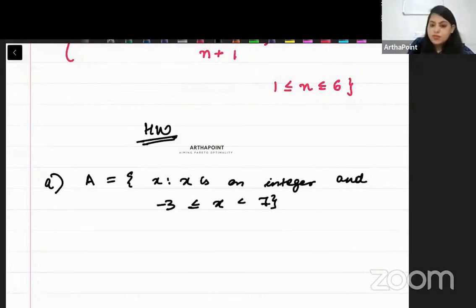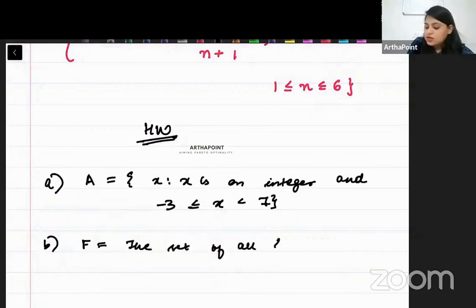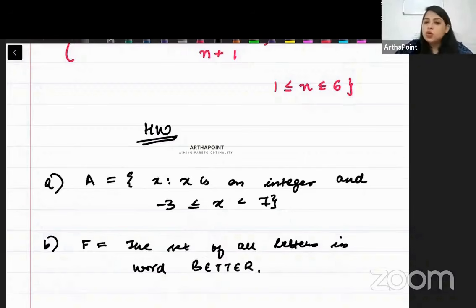That's the first question. Second, F is the set of all letters in the word better. You have to write the two in the roster format.